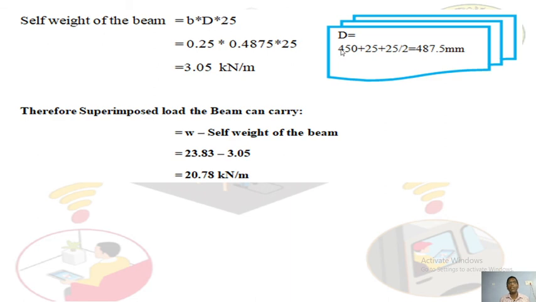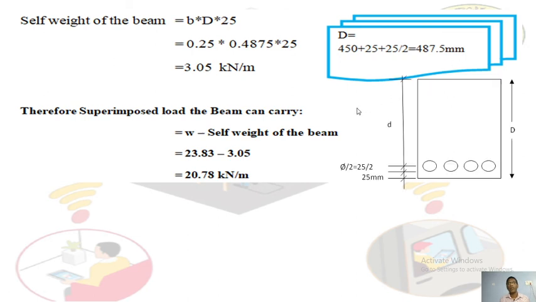D is given, look at here. They have given 450, your effective depth. 25 mm is cover and 25 by 2, where 25 mm is the diameter of the bar, half of the diameter. Look at here. Now this is a beam. From here to here, it is effective depth. Half of the diameter is 25 by 2, and the clear cover for the beam as per IS 456 is 25 mm.